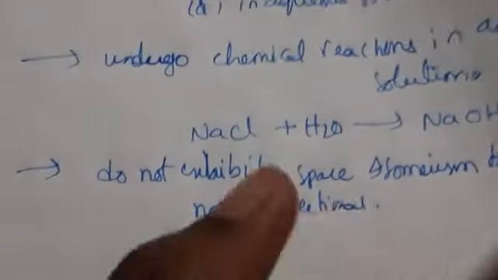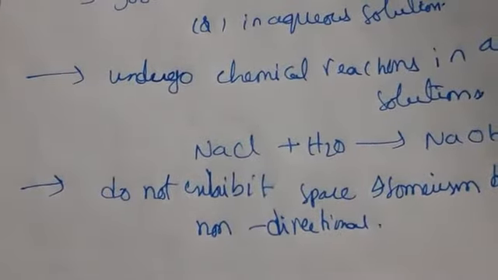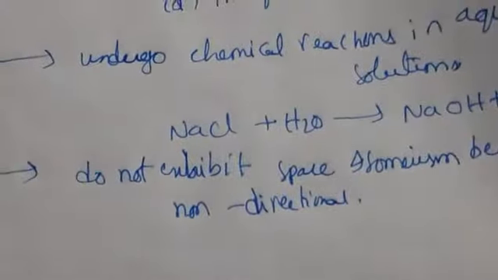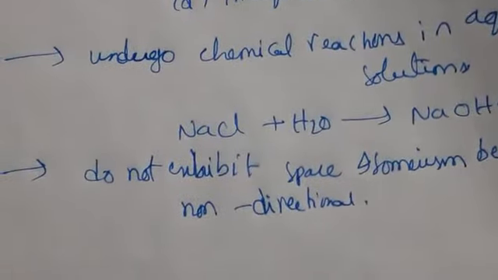And also, if the anion is common in the ionic compounds, then more ionic compounds will have more melting point, less ionic compounds will have less melting point.